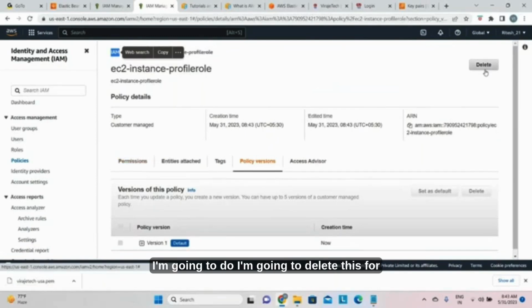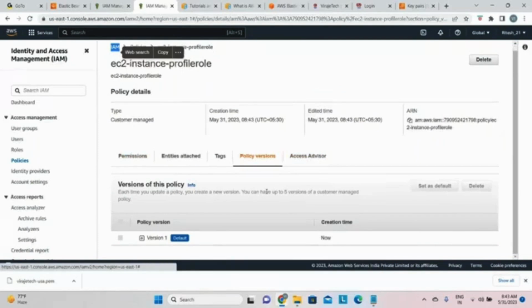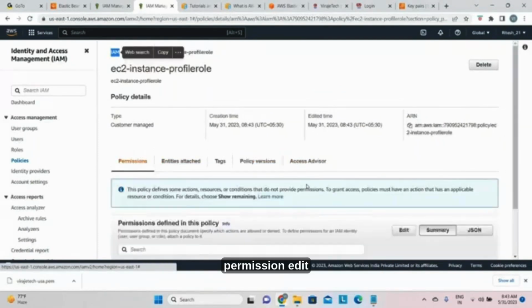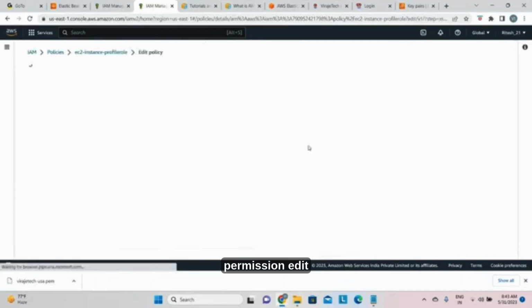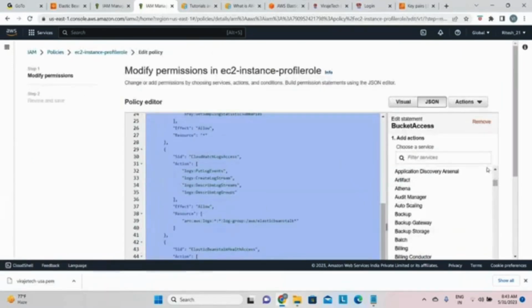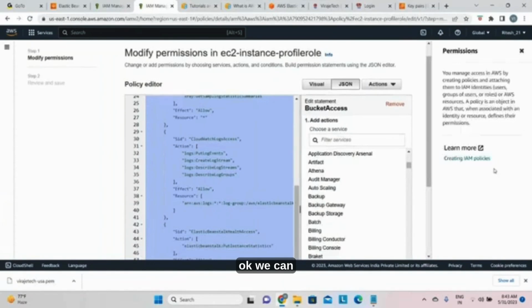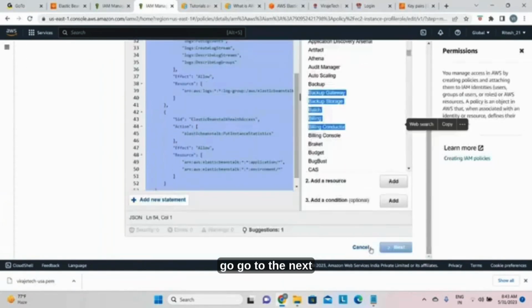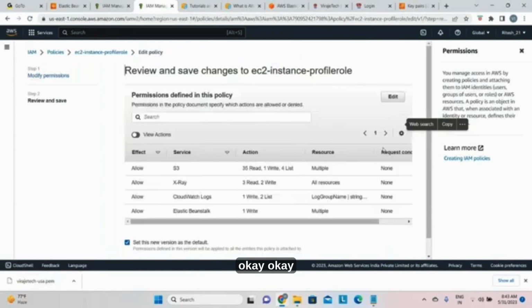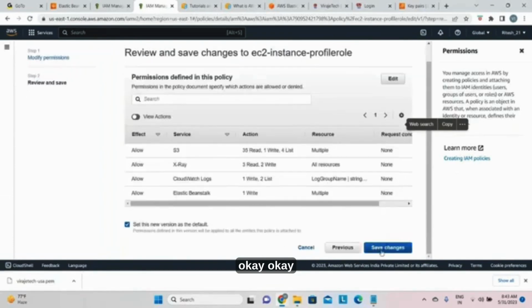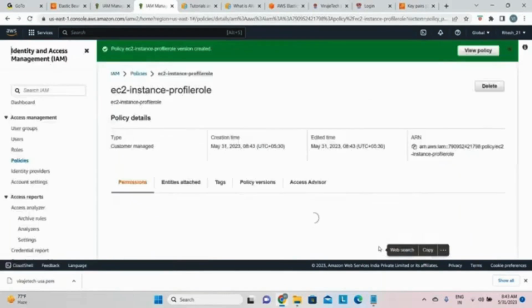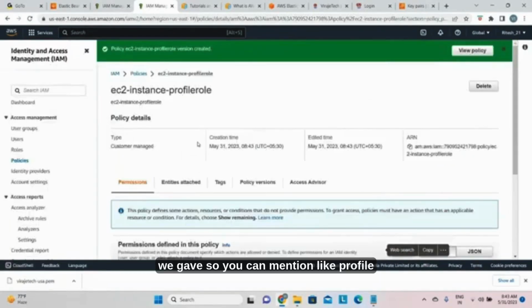Okay, what I'm going to do is delete this, or add the permission. Is there any? Okay, we can go to the next. So you can mention something like profile policy, basically we can say. Otherwise I can delete this.